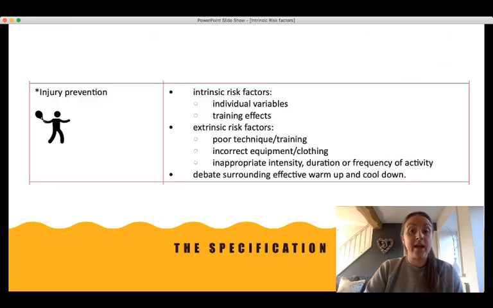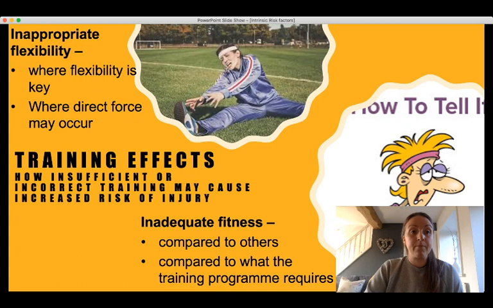So let's have a look now at training effects. Training effects is how insufficient or incorrect training might cause an increased risk of injury. And these are quite obvious, really. We've got inappropriate flexibility. And the reason that says inappropriate and not inadequate is that we can have too much or too little flexibility.